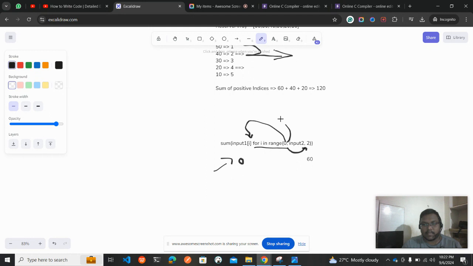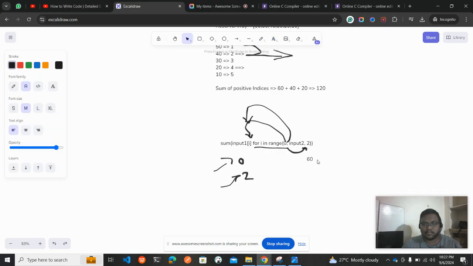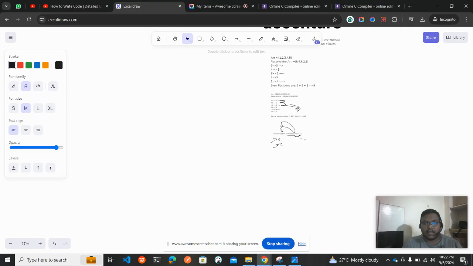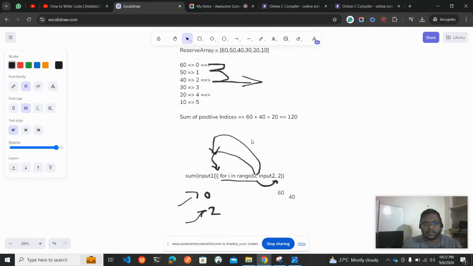Again it will be taking it over here, which means it is the second position, and we got the value 40 there. Now after this, what will happen? Again this range will be executing and it will be jumping over another value.